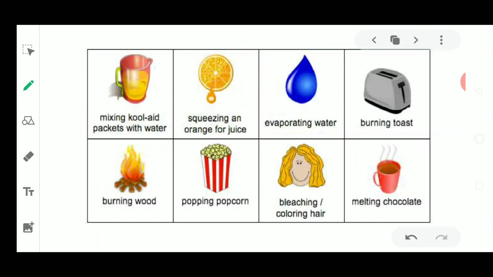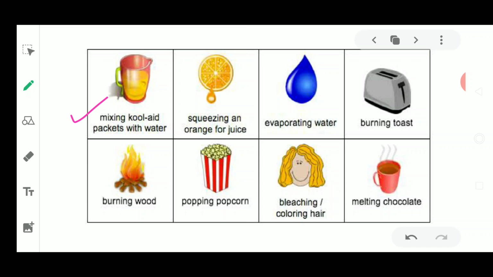Here you are making a sherbet, or you are making a cold drink using that powder form, and you are adding water to it. That becomes a cold drink. So mixing of Kool-Aid packets with water is an example of change. Again, that powder has changed the color and the flavor of the water. Now that water is no more the original form of water. It has changed. Next thing is squeezing of an orange for juice, or squeezing of a lemon for taking out its juice. Means if you're using the juice, then you have to squeeze it.